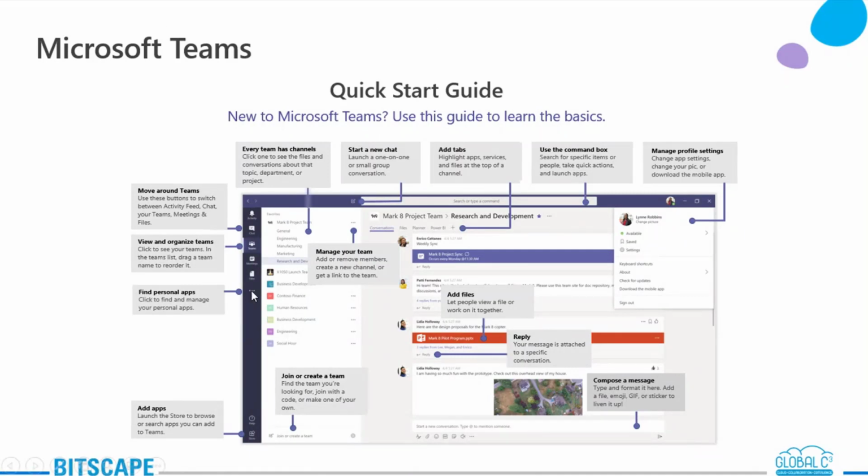Next there are three dots, where you'll be able to find any other apps which you would like to integrate here. At the end of the page we have Add apps. Just like we have the Play Store, Teams also has its own store. When you launch this store, you'll be able to browse different applications provided by default by Microsoft. That's how this whole thing works, but let me show you the same in reality. I'll come back to that later.